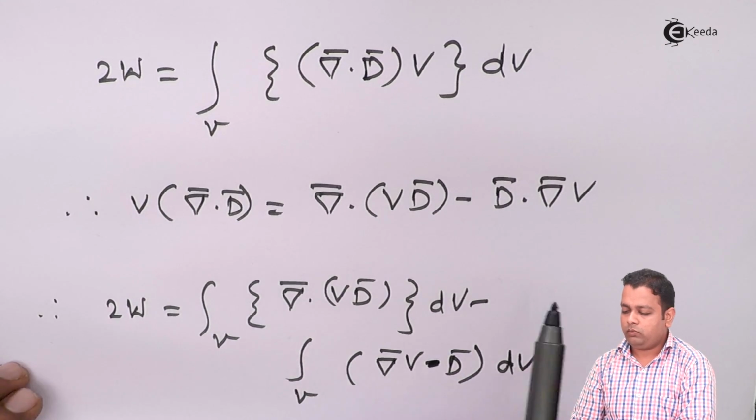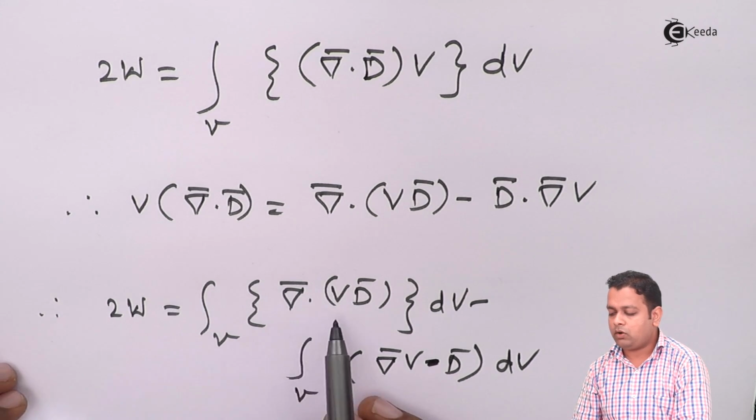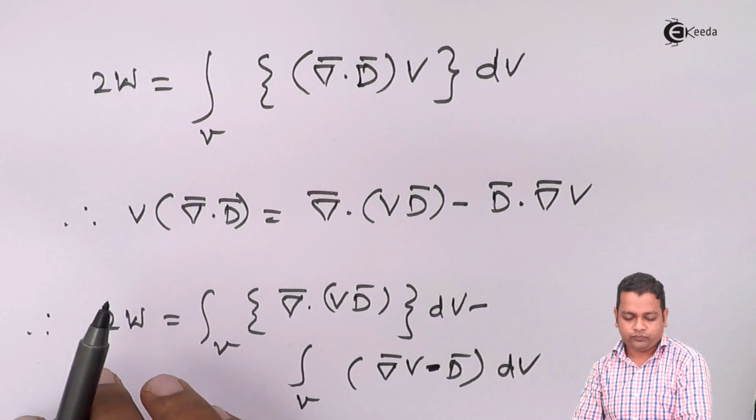So we have gone from one integral term to two integral terms. This has del bar dot of V D bar, this has del bar V dot D bar.